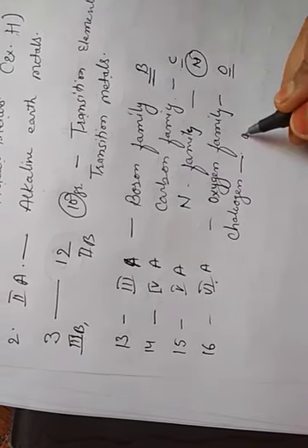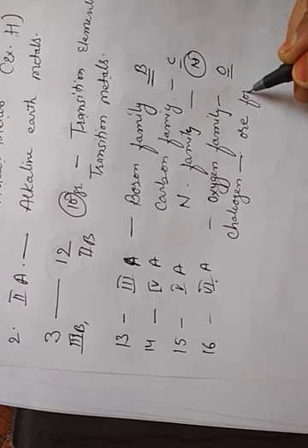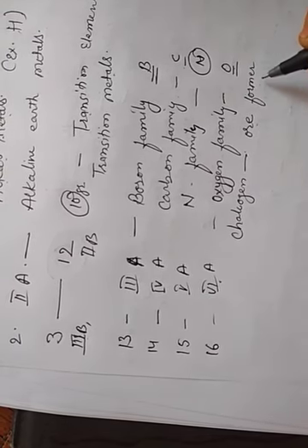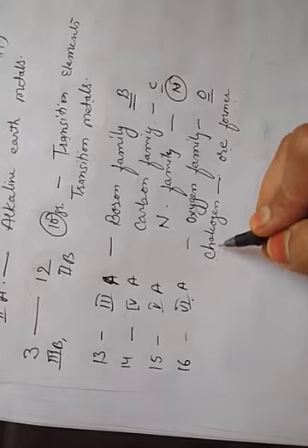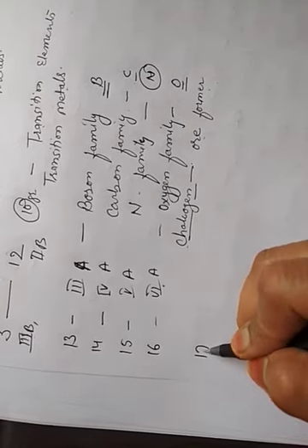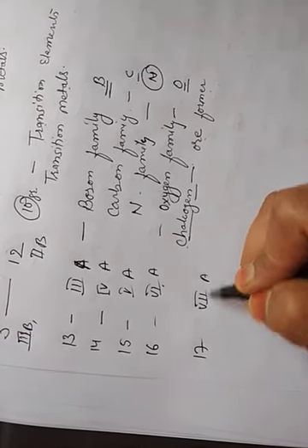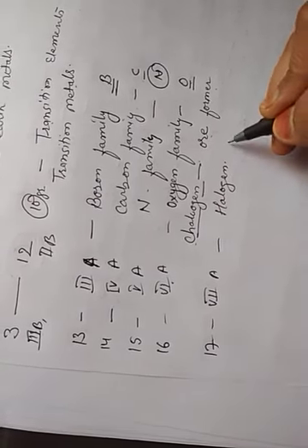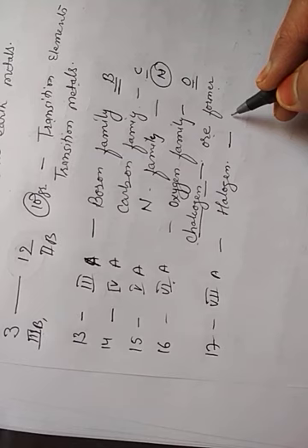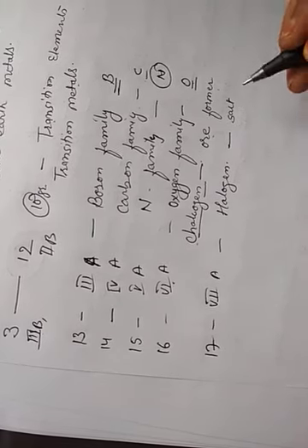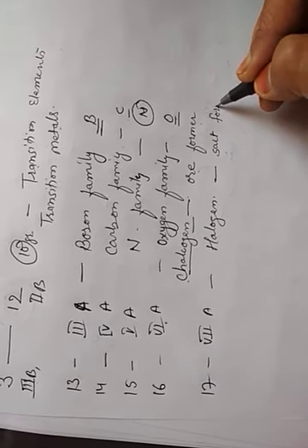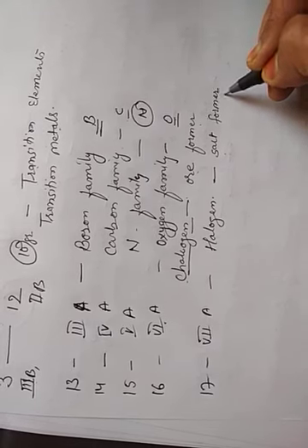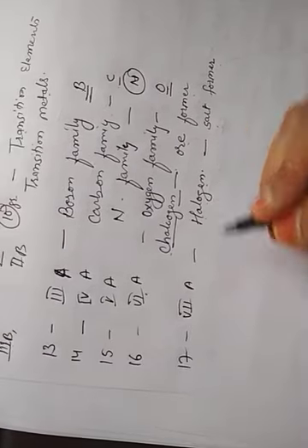They are responsible for ore forming minerals, so they are the ore former. That's why they are called chalcogens. The 17th group, 7th A group, is known as halogen because these elements exist in the form of salt in nature. As they are the salt former, salt generator, they are known as halogens.